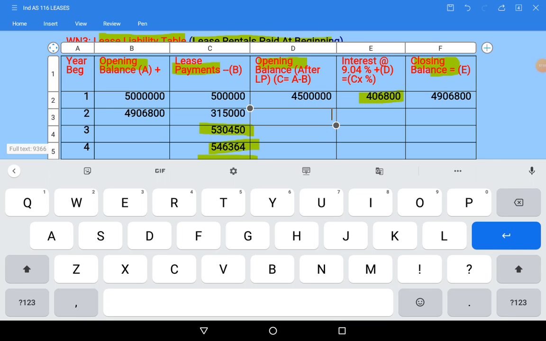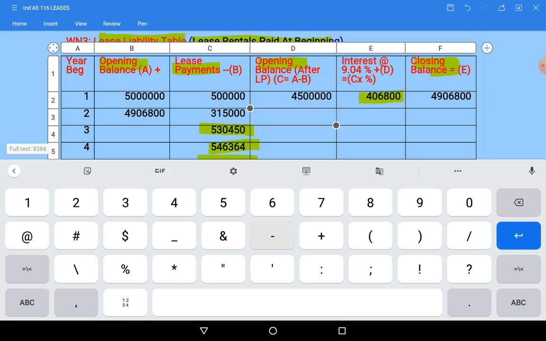We need to take that value after deducting 3,15,000 from the opening balance: 45 lakh 91,800. On this we need to calculate 9.04% interest.